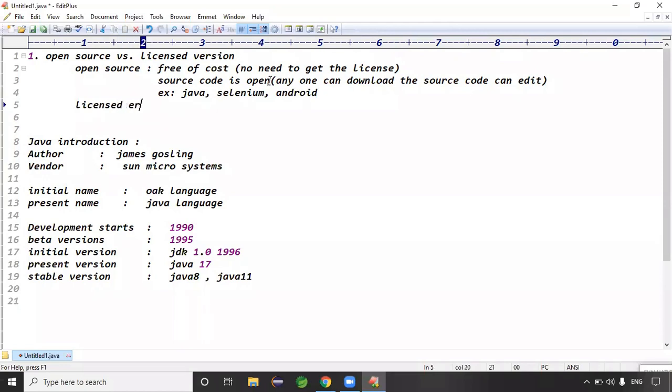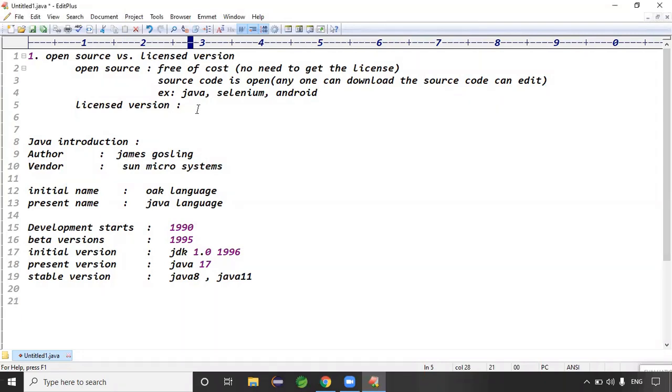If you take the license version, it is completely the opposite, right? Instead of free of cost, we have to pay money. License version means is it free of cost or do we have to pay money? Paid version, right? Exactly.